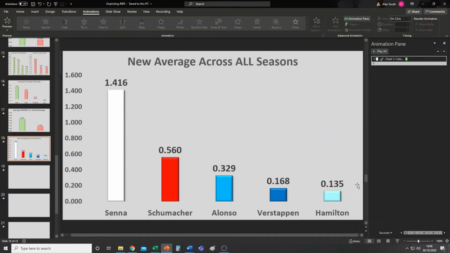So I think what I'm going to have to do instead is just exclude that and look primarily at the average gaps, which I know isn't exactly how AWS has done it, but it is an attempt to unpick. It's not a directly, here is exactly how they've done it kind of unpick, as I don't even have the right order after just looking at their averages excluding rainy races. We've got Senna a second quicker than Schumacher, who's 2/10 quicker than Alonso, with Verstappen and Hamilton at the bottom, which isn't even the correct order in the first place. The correct order was Senna, Schumacher, Hamilton, Alonso, Verstappen, or something like that. So it hasn't worked.